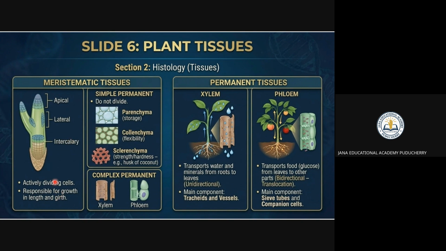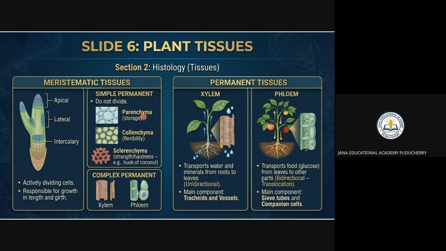The meristematic tissues are divided into apical, lateral, and the inside one, which is the intercalary. The top one is the apical. It is responsible for growth in length and girth. How much length the plant is going to grow depends upon the meristematic tissues only.